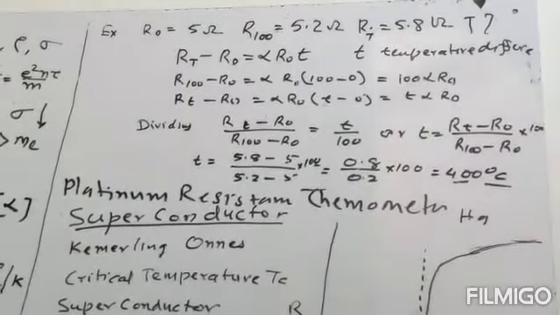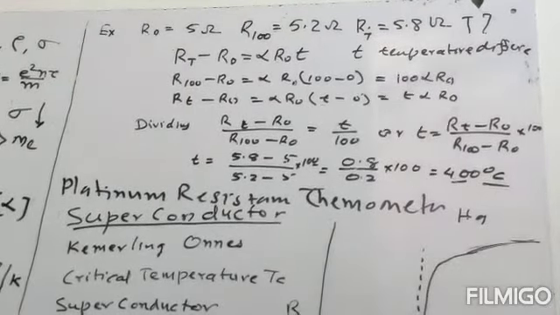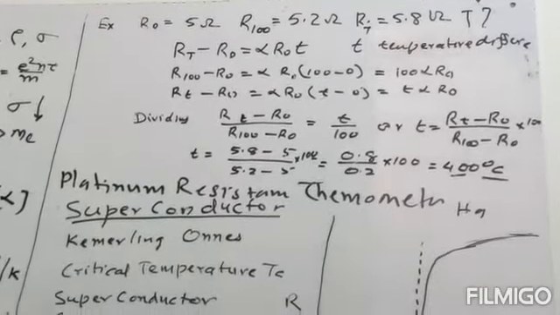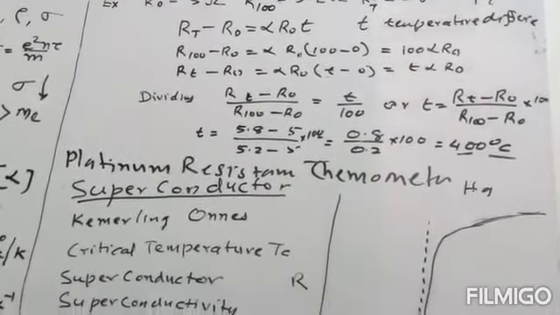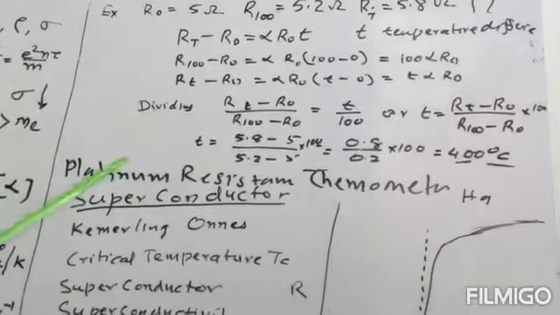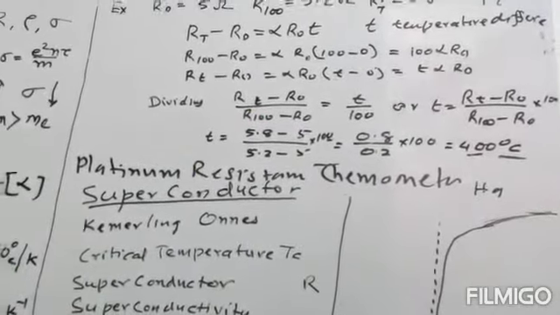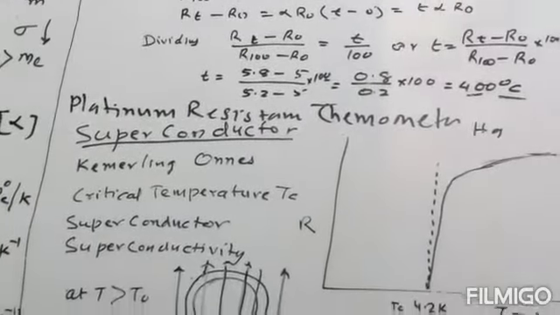So in this way we can use this relation, the temperature coefficient for the platinum resistance thermometer, and we can find the unknown temperature. Now this is all about the conductor.